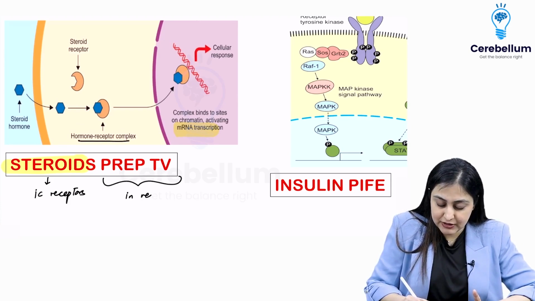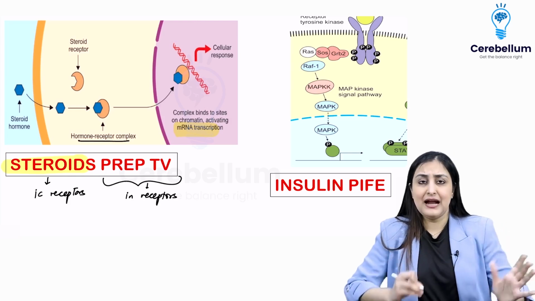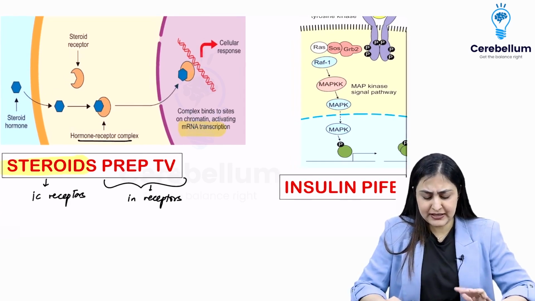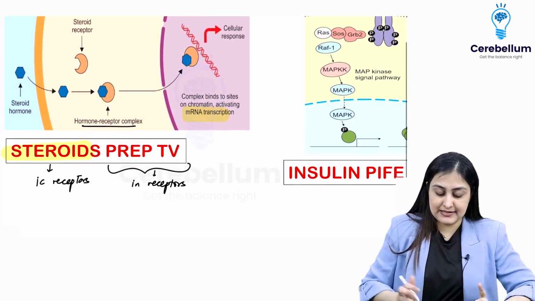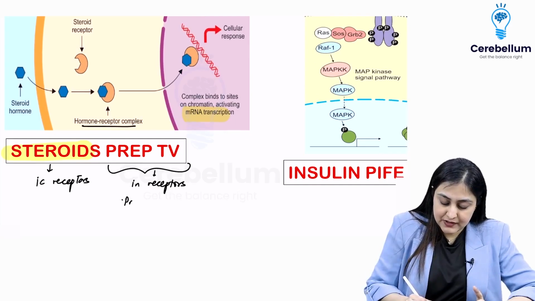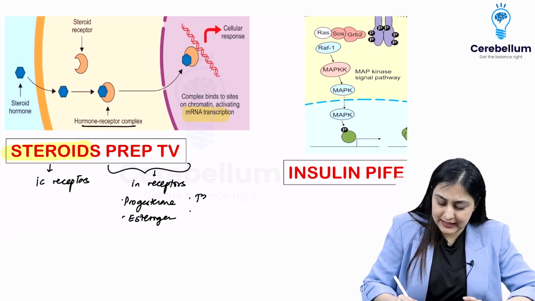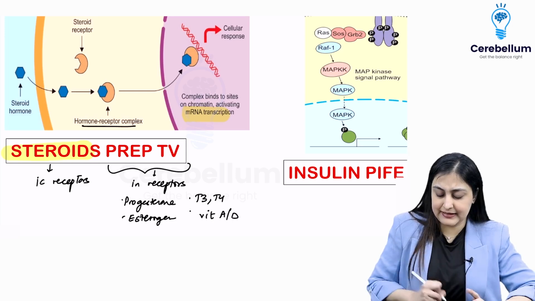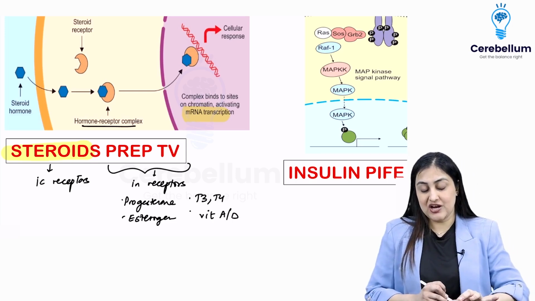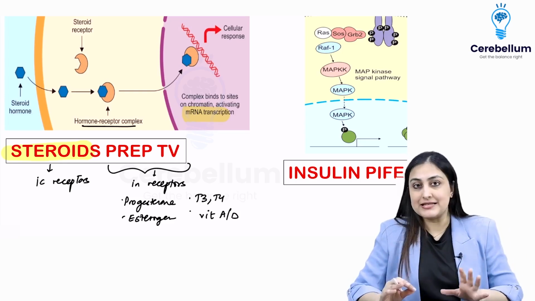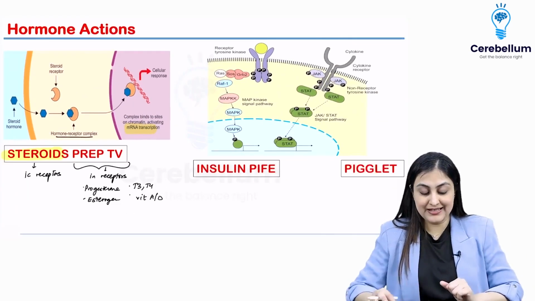PrEP TV directly has intranuclear receptors. Slight controversy here, where some resources say different things, but this is grossly what the consensus is. So the intranuclear receptors are for progesterone and estrogen, your sex hormones, and you want to remember TV: thyroid hormone, so T3, T4, and vitamin A and D. So these are the ones which have direct intranuclear receptors. Okay, so this is about direct action.